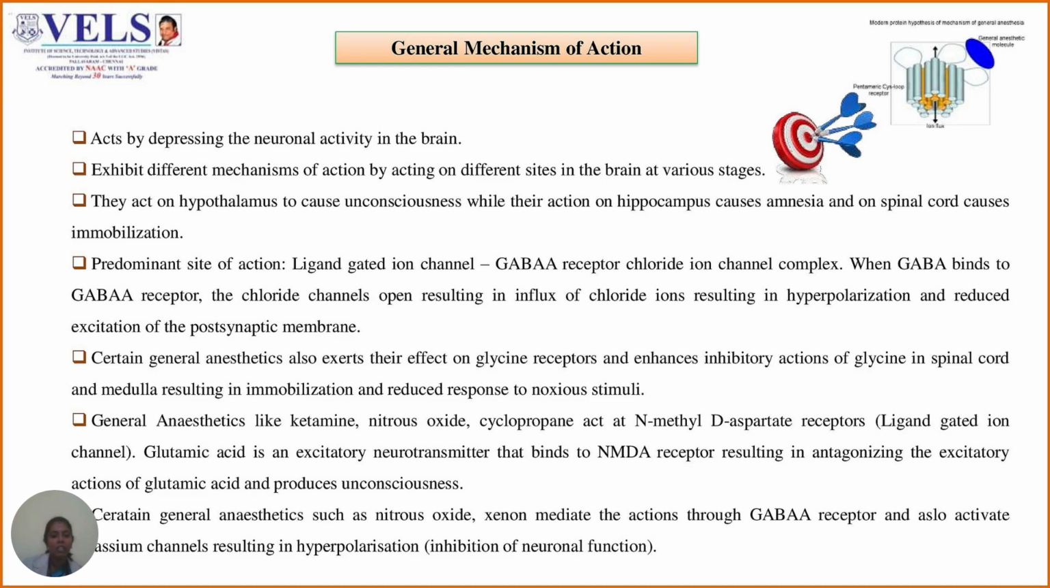The general anesthetics like ketamine, nitrous oxide, cyclopropane act at NMDA receptors, that is N-methyl D-aspartate receptors, which are nothing but ligand-gated ion channels. Glutamic acid is an excitatory neurotransmitter that binds to the NMDA receptor. The anesthetics antagonize the excitatory actions of glutamic acid and produce unconsciousness. Certain general anesthetics such as nitrous oxide and xenon mediate their actions through GABA A receptors and also activate the potassium channels that results in hyperpolarization. That results in the inhibition of the neuronal functions.